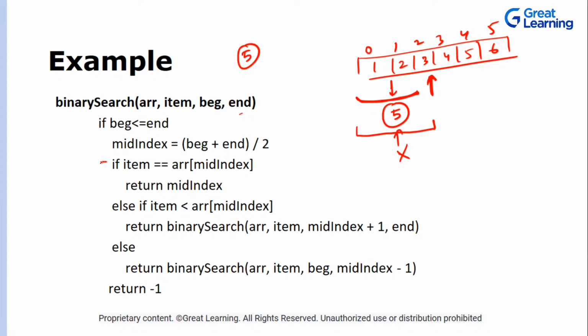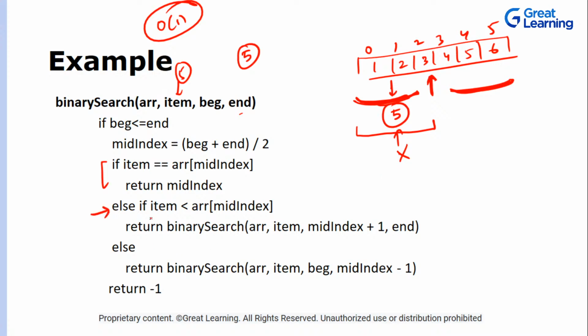First we check, is this the element that we are looking for? Is this 3 what we are trying to search? No, the item was 5, so this is not the item. Had it been the item, this would have been done in a constant amount of time. That is the best case when you're trying to find an element in the array. Now you check whether you are going to neglect this part or this part. How do we make that decision?